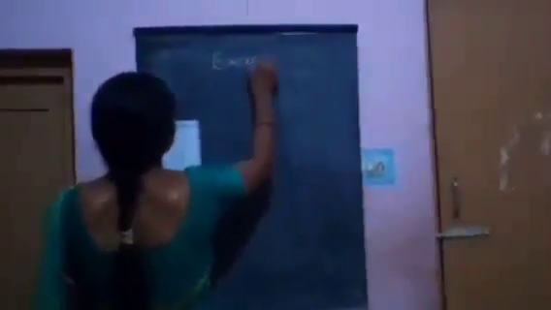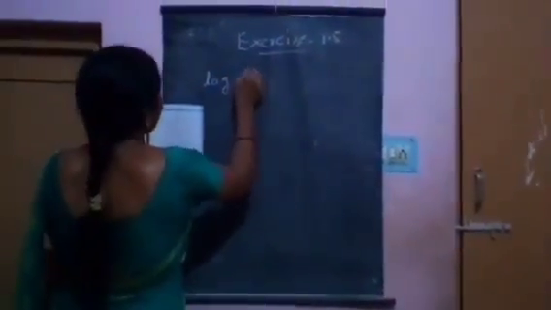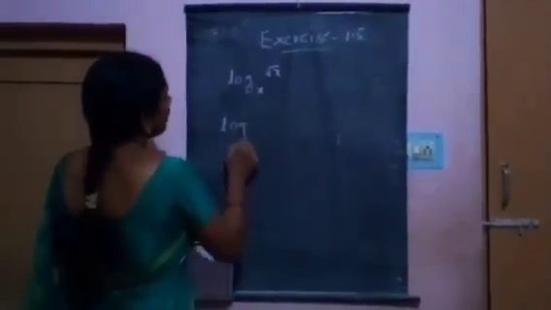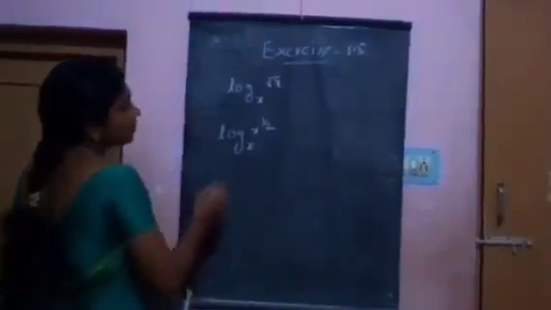Next, exercise 1.5. First Roman numeral: determine the value of the following. Log root x base x. This can be written as log x power 1 by 2 base x.